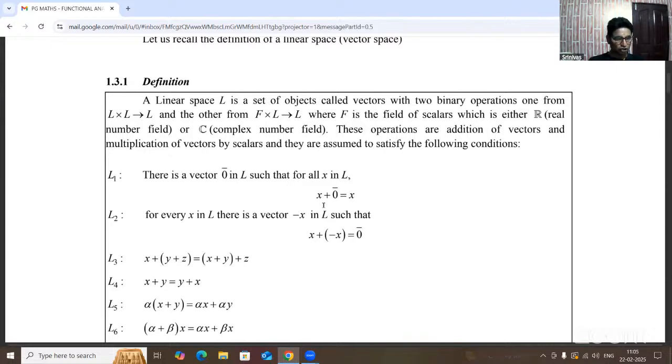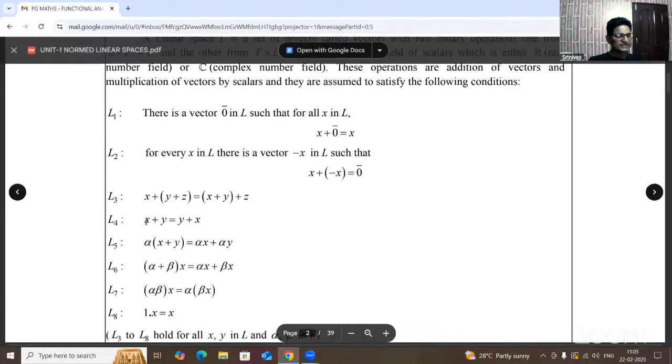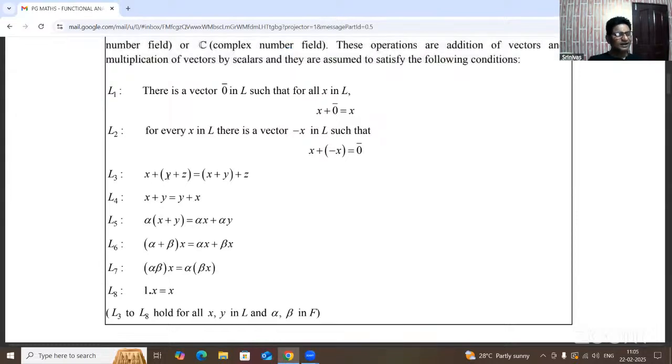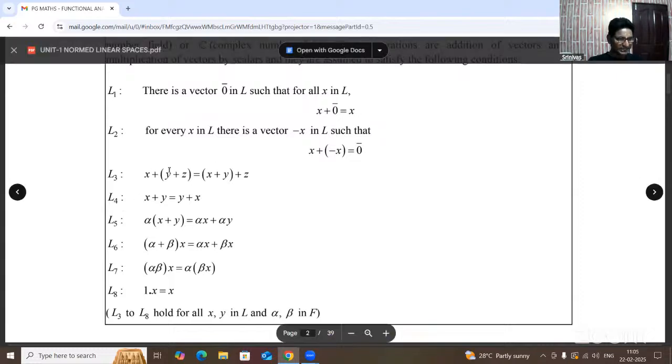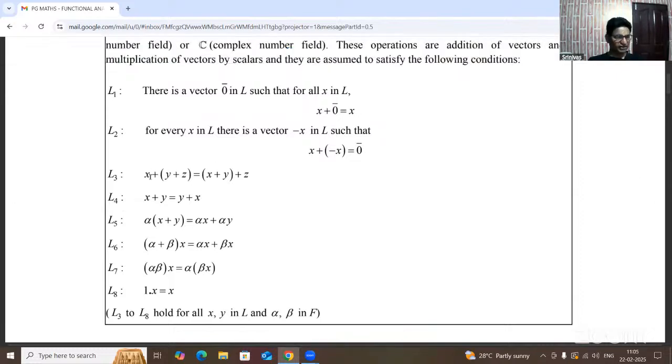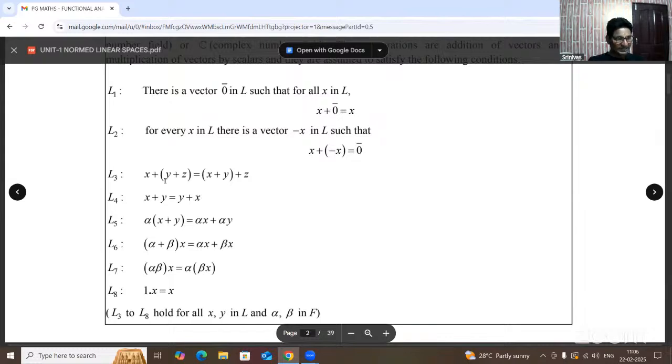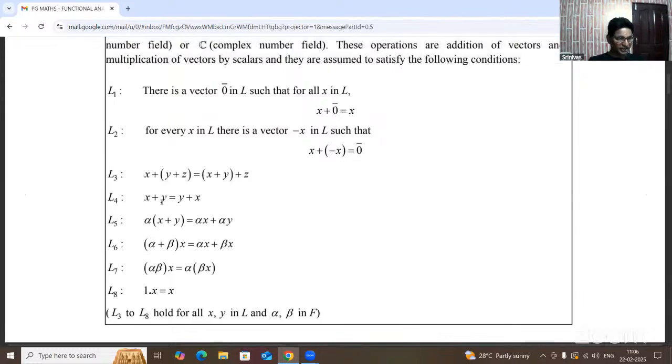So x being non-zero means inverse exists. So x plus of minus x, or minus of x plus x, equal to 0 bar. And what is L3? This is the associative property under vector addition: x plus of y plus z equal to x plus y of plus z. And this is the associative under vector addition. L4 is the commutative property under vector addition, x plus y equal to y plus x.